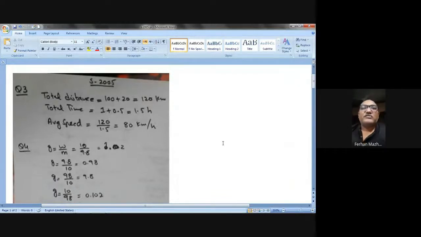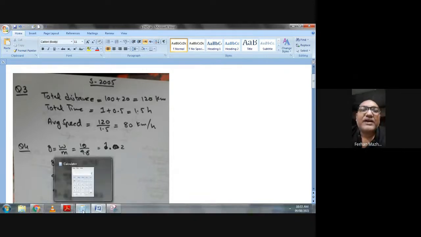Here question number three is showing up. I have solved it and you can see that the total distance traveled is 100 plus 20, 120 kilometer. Total time taken is 1 hour in the first portion and 0.5 hour in the second portion. The total time is 1.5 hour. The average speed is equal to the total distance traveled in the journey divided by the total time taken. That is 120 kilometer divided by 1.5 hours. So the answer will be 80 kilometer per hour.